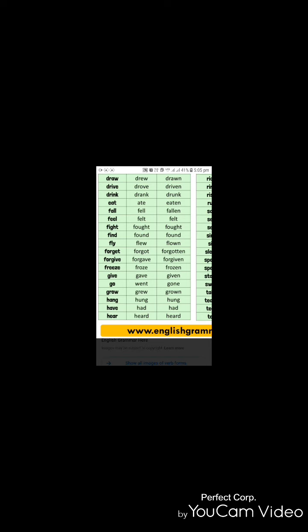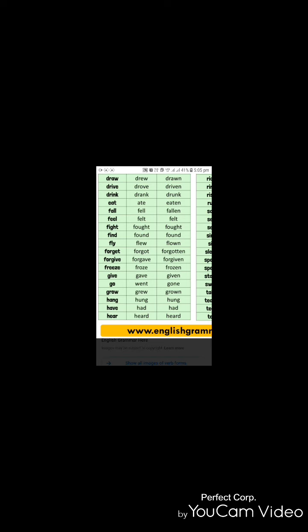Just put them into practice by writing on paper. Take different verbs and write in different forms. That will be a great practice for tenses, and we will speak correct English according to the time. Okay, so in this way we have to do.